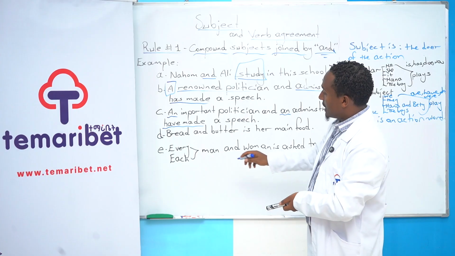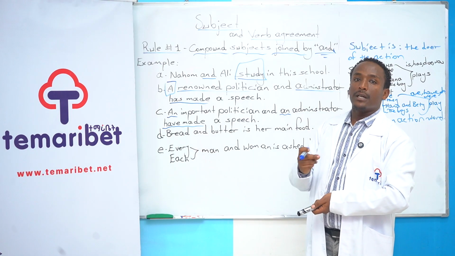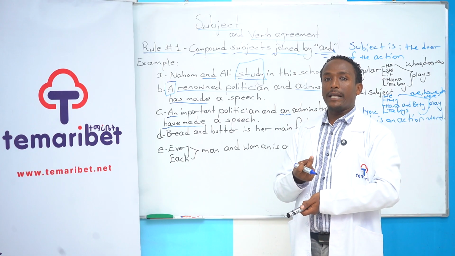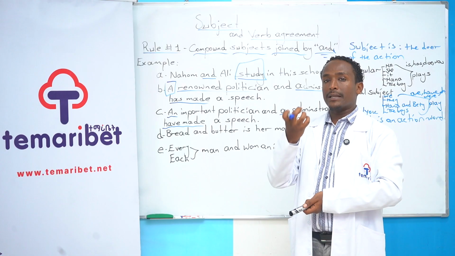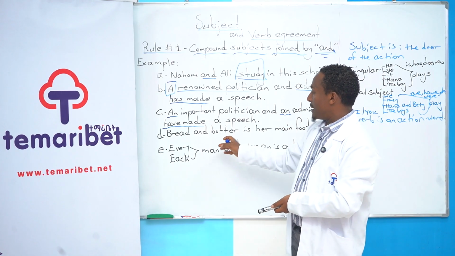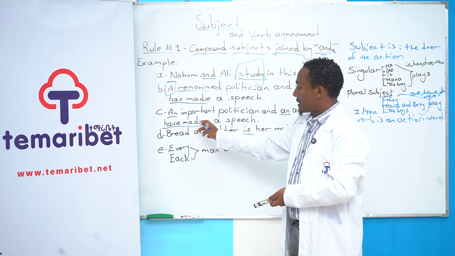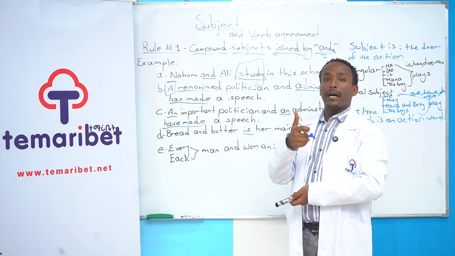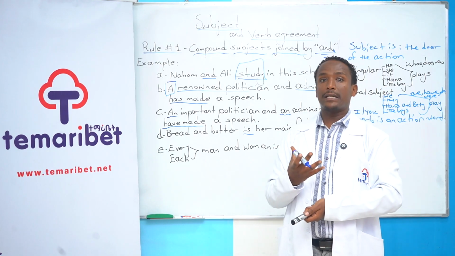Okay, the next one is two subjects joined by and, but a single idea. They give us a kind of single idea. Such kinds of subjects are used at the same time. Bread and butter is her main food, which means these two nouns joined by and have a single idea. Assume that someone would like to win a contest.